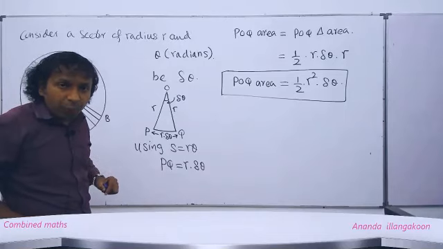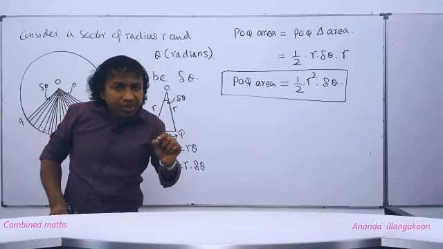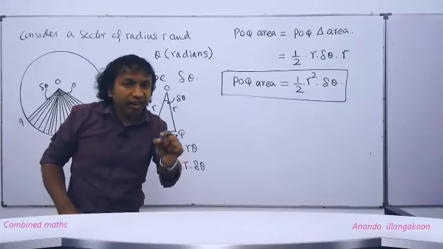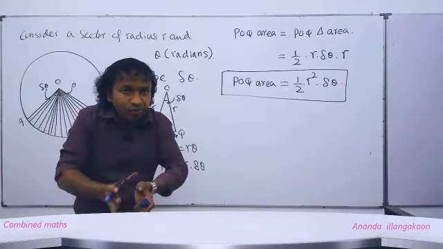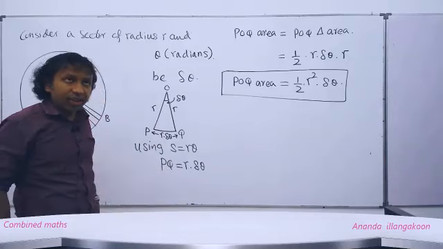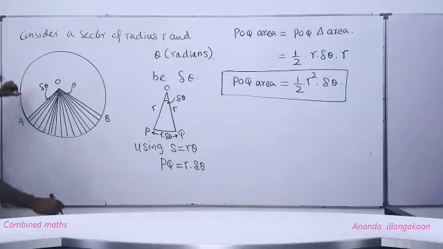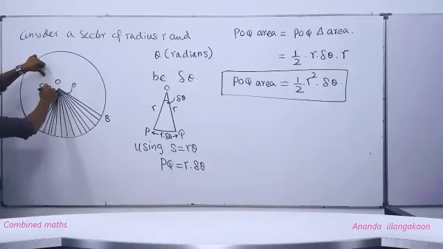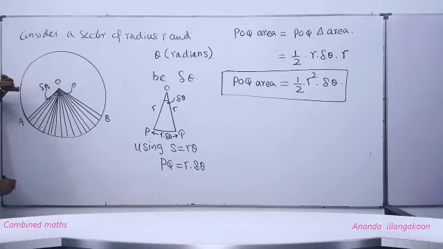In order to take the AOB sectorial area, people, we said each small sector, the area of each small sector we find one by one, and all those areas we add together. Then by the sum of all those areas, we should get the area of the AOB sector. Understood? That's the way. Now we'll calculate the area of each sector. For my convenience I am going to take this small angle as delta theta 1. You have to mark in the previous diagram delta theta 1 and the next adjacent one.